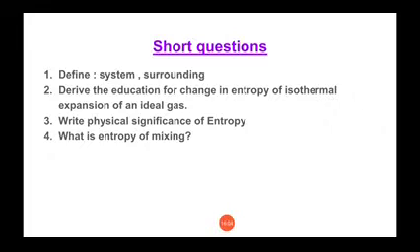So these are the two definitions, system and surrounding. Of course, you know the different types of system, that is open system, closed system and isolated system.